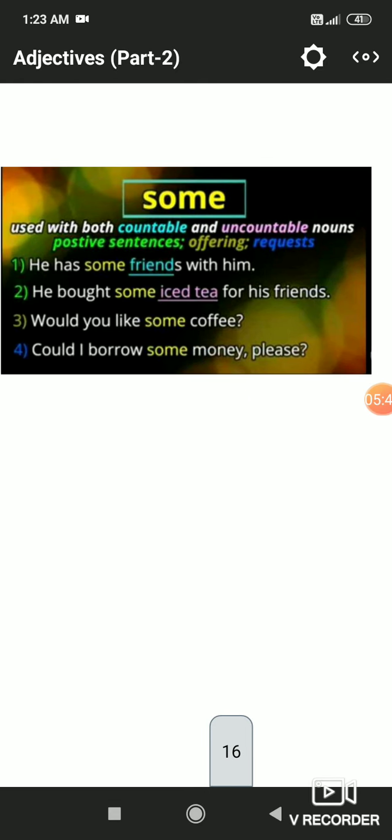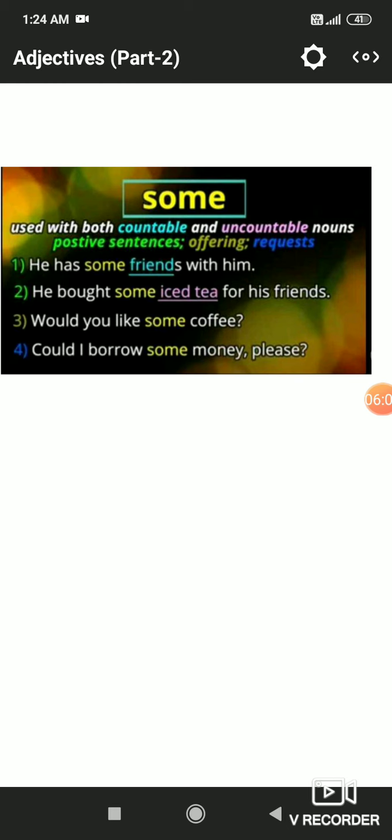So let us start with some. Some is used in affirmative sentences. When we speak about a countable noun or uncountable noun in a positive sense, then we use some. Like some friends. Here friend is a countable noun and we are speaking this sentence in a positive way.